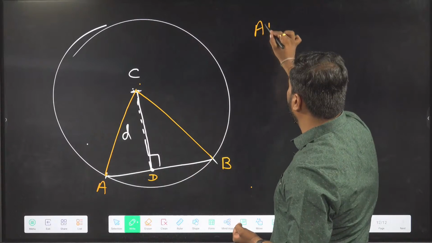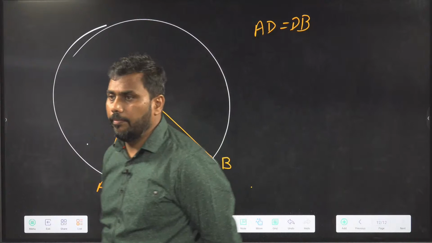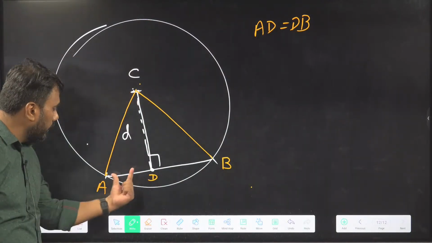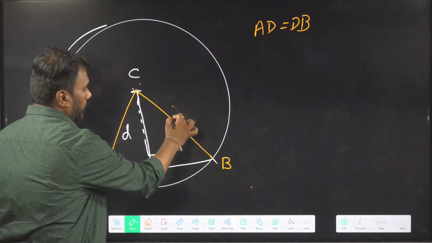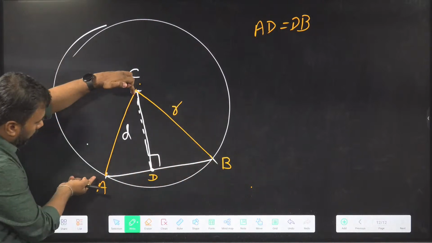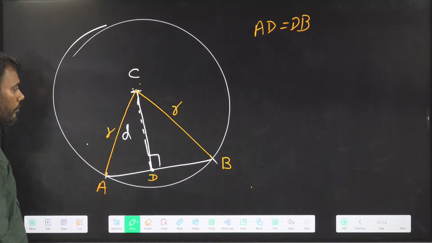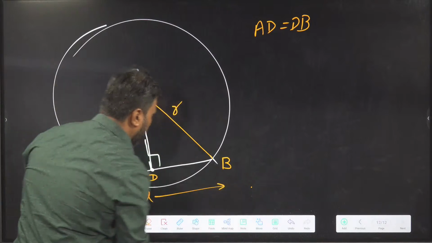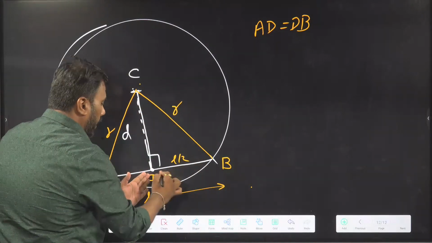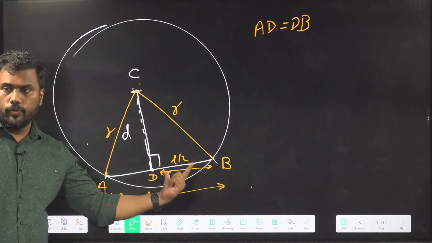So AD must be equal to DB. D is the midpoint, so these two sides are equal. These two sides are radii of the circle. The distance CB is equal to the distance CA. They both are radii of the circle. So if the total length of the chord was L, this length should be L by 2.